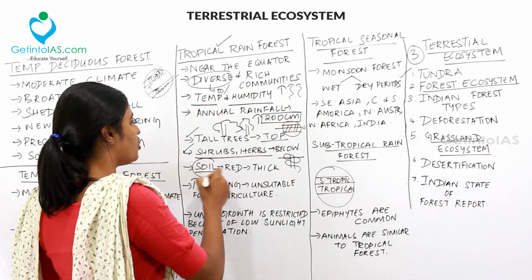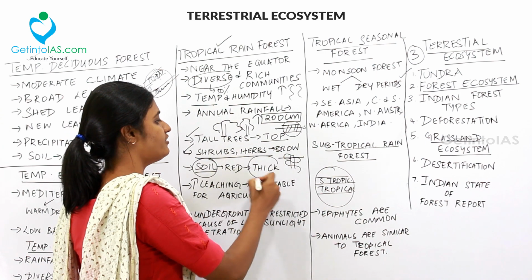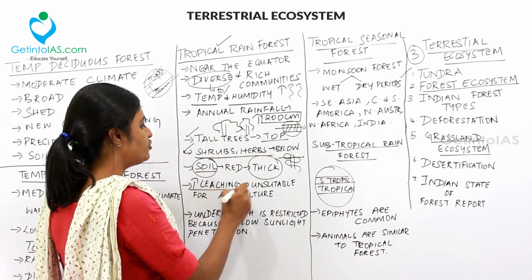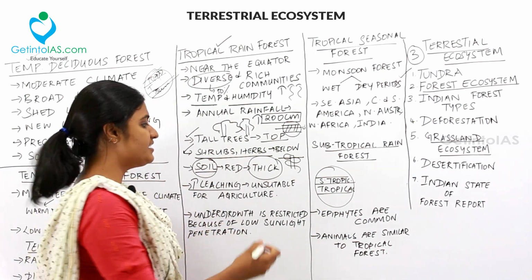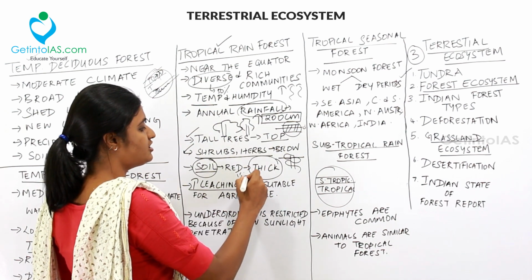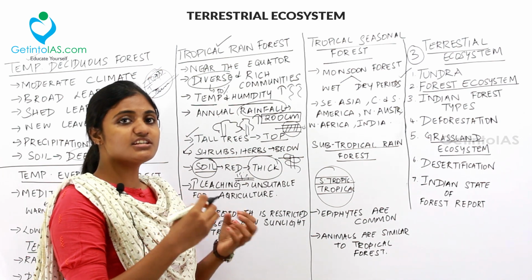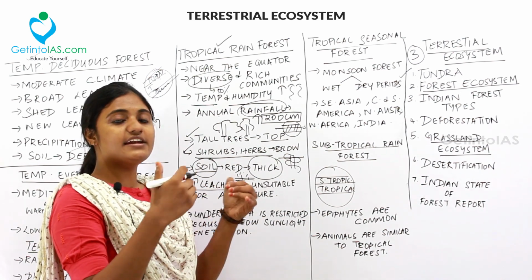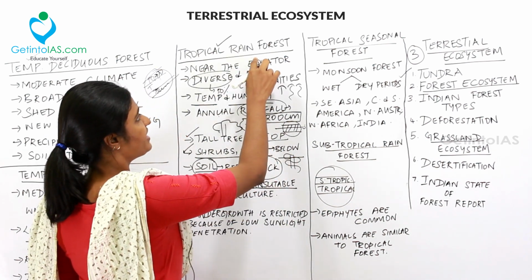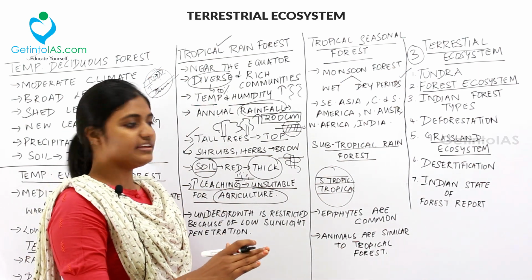And then about the soil in the tropical rainforest, it will be red and the soil will be thick. And the next thing to be noted down is, there will be a high amount of leaching. Leaching is nothing but there will be huge rainfall over here, right? So the water content in this soil will always be full, and hence leaching will occur. Leaching is when more water enters inside the soil. So this leaching will make this tropical rainforest unsuitable for agriculture. Over here you can't do agriculture.